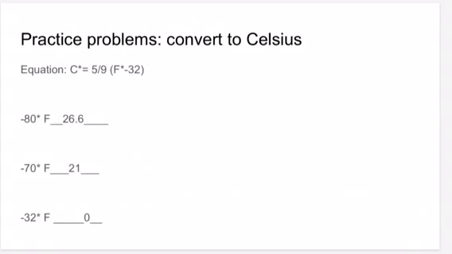Now that we did it, let's go over the answers. With the equation C equals 5/9 times F minus 32, we plug in the Fahrenheit. When we plug 80 into the equation, we get 26.6 Celsius. With 70, we get 21 Celsius, and with 32, we get 0, because 0 is the starting point between Celsius and Fahrenheit.